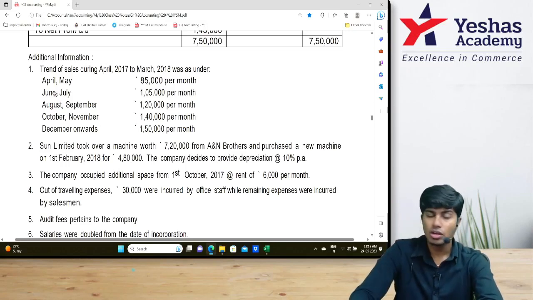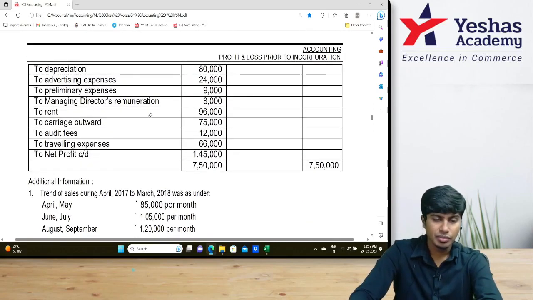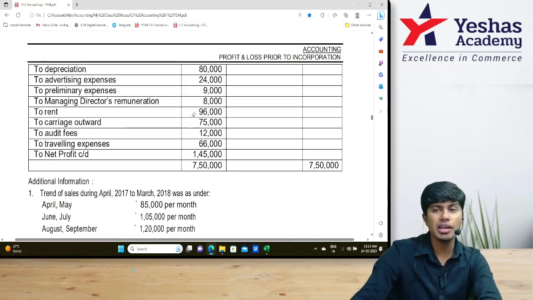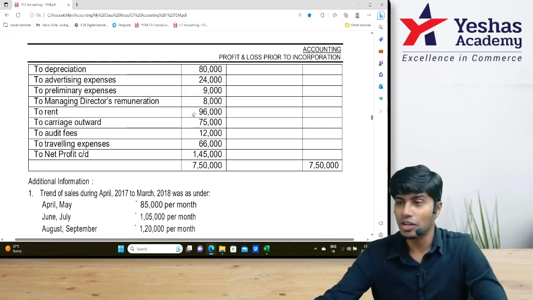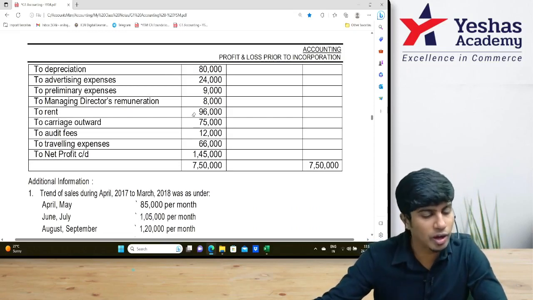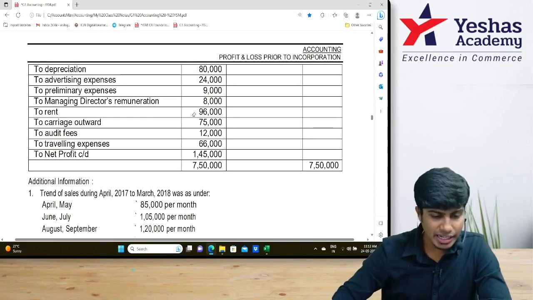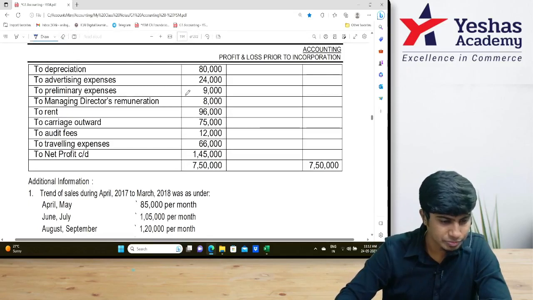How much is total rent? 96,000. 60,000 will be time ratio. Come to that 96,000 and drop 2 arrow marks next to it.